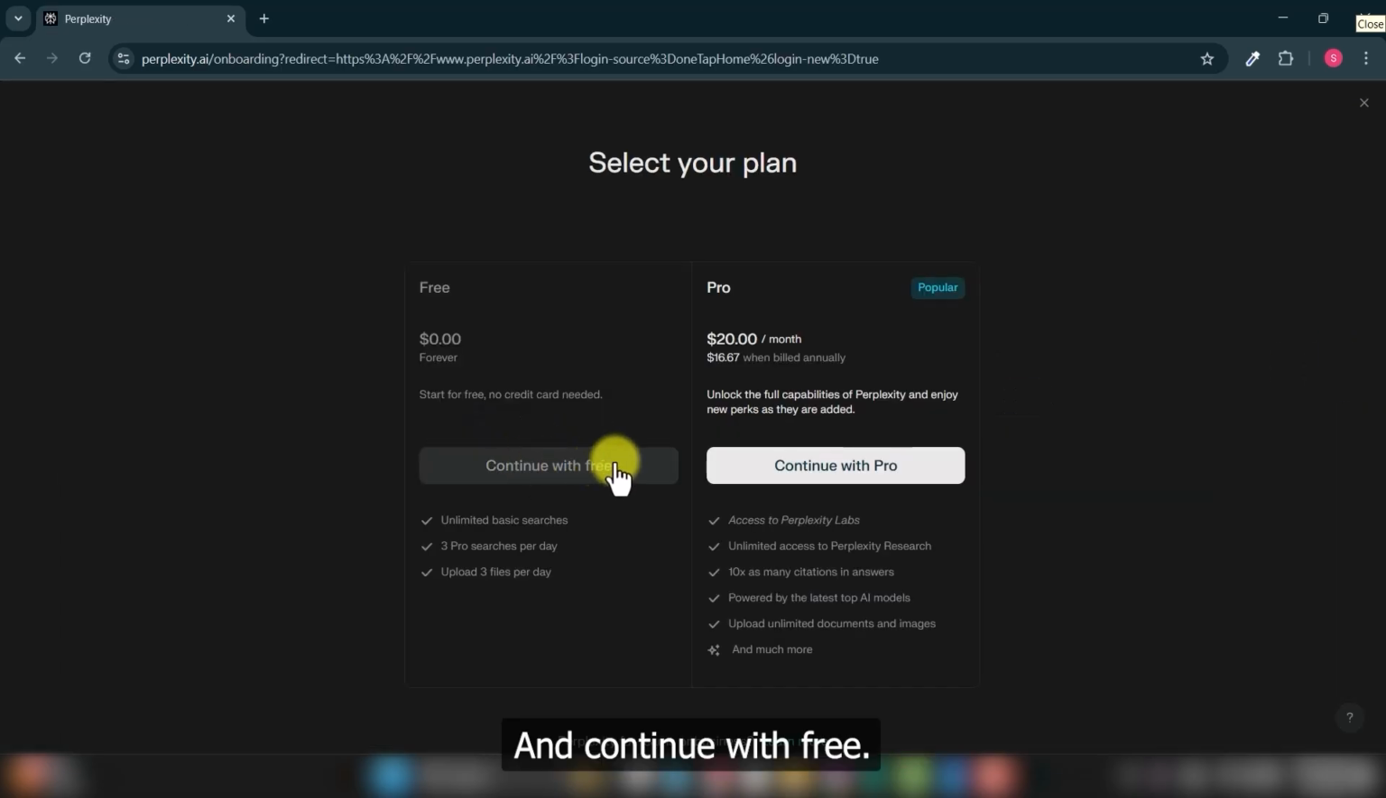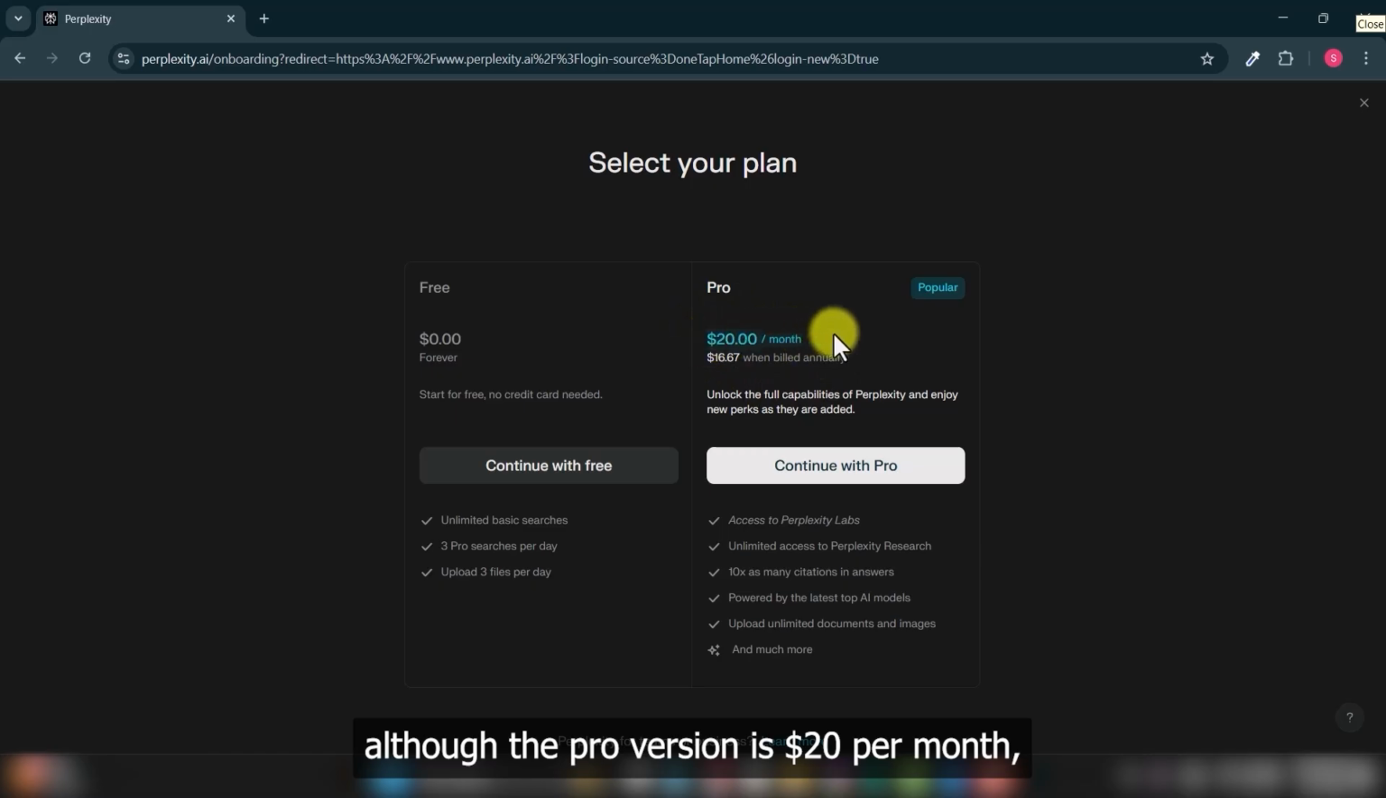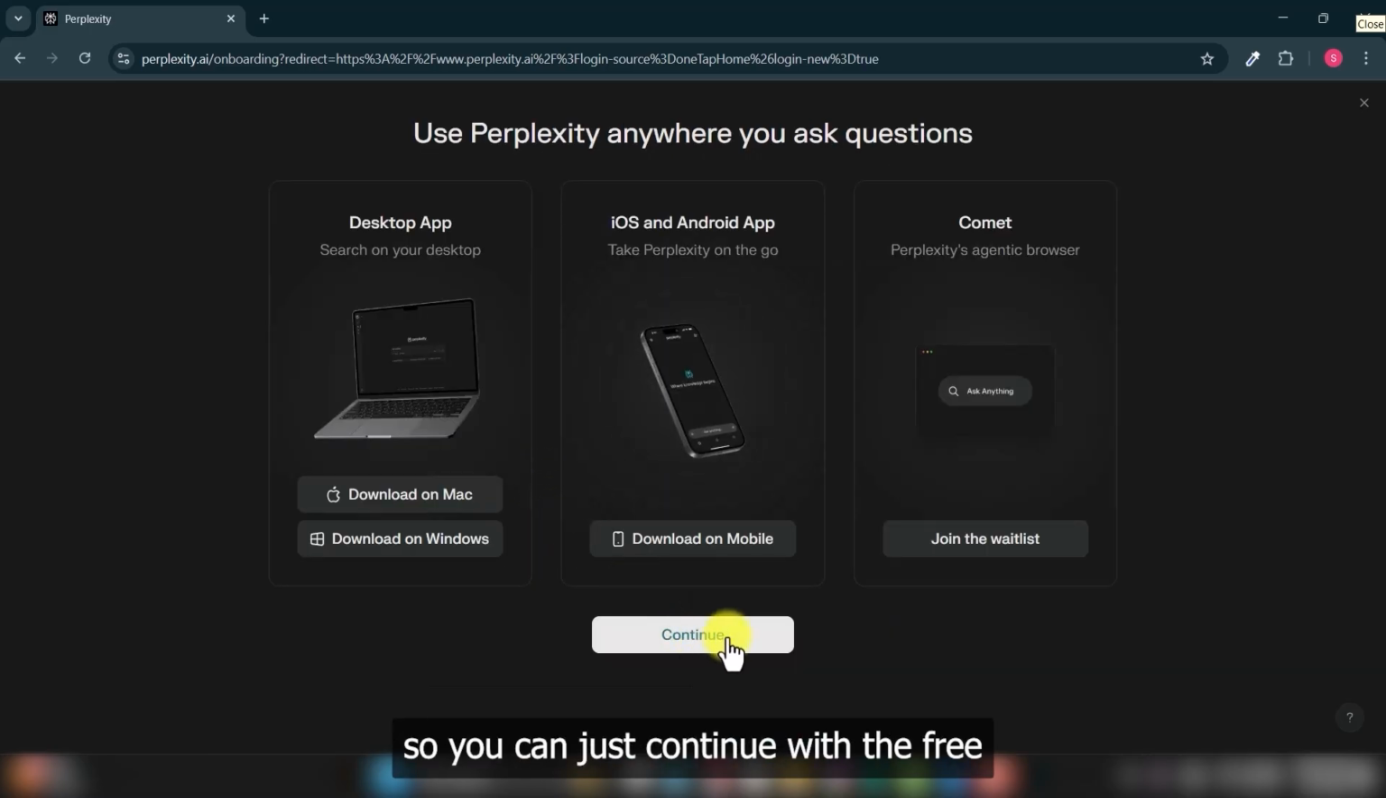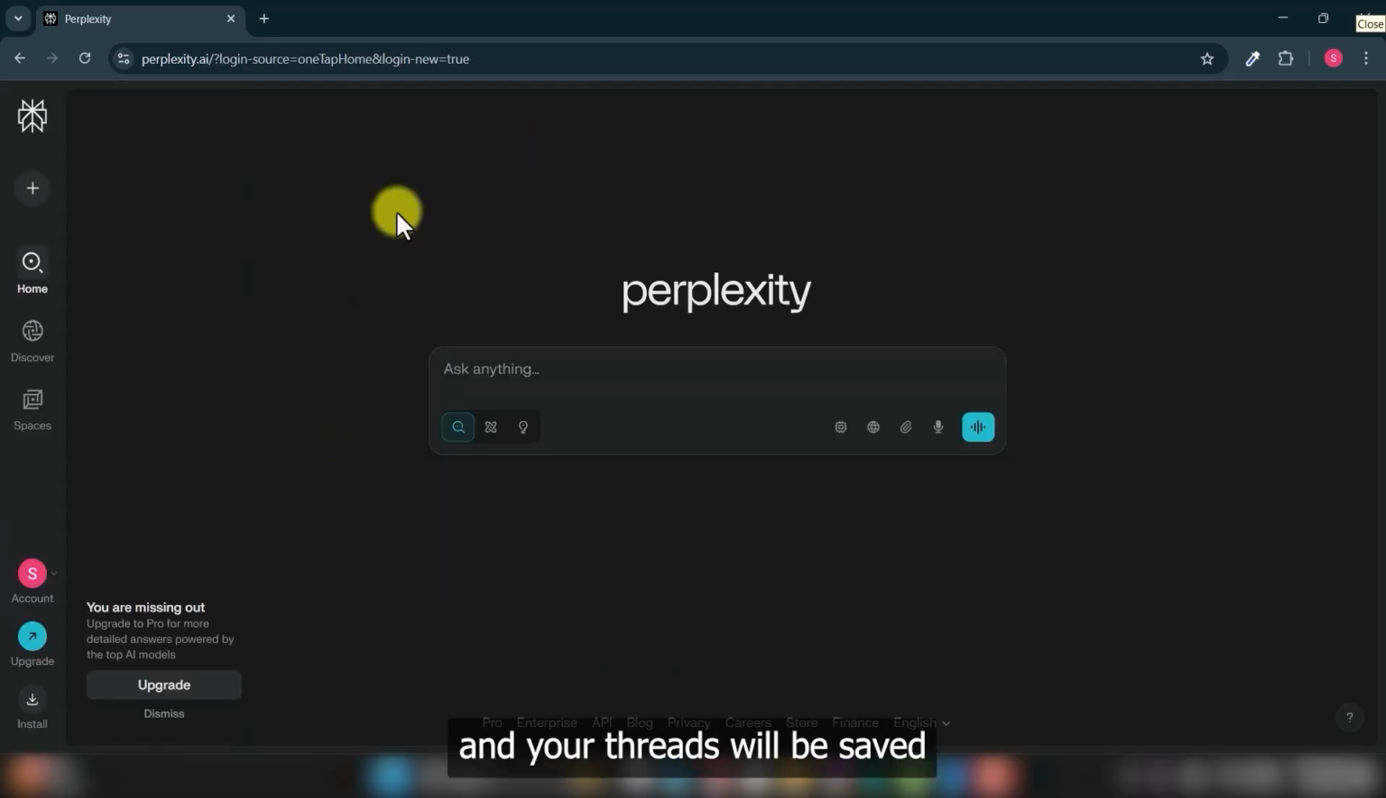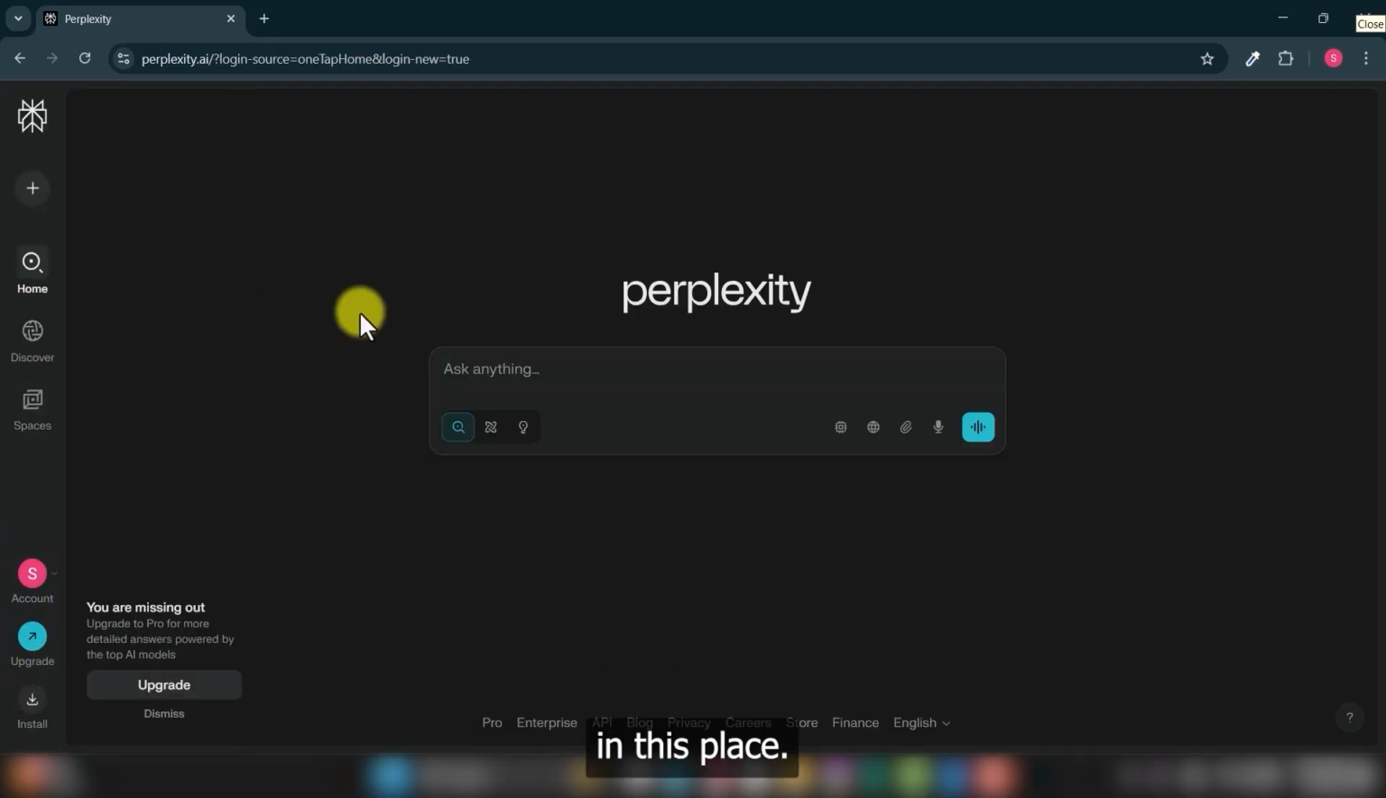and continue with free. Although the pro version is $20 per month, we're choosing the free version, so you can just continue with free and continue. And your threads will be saved in this place.